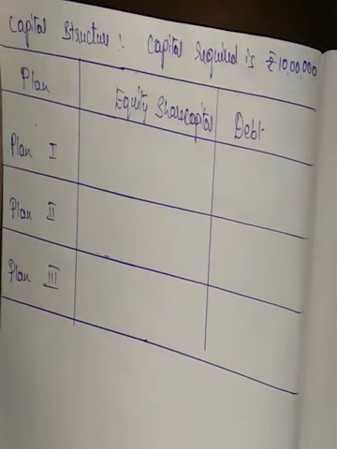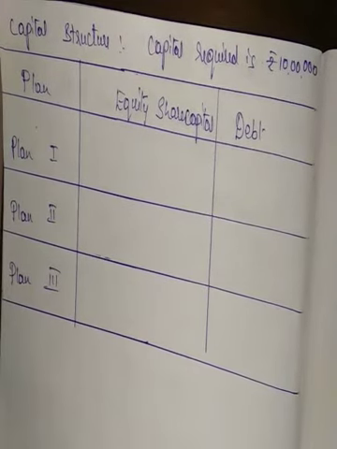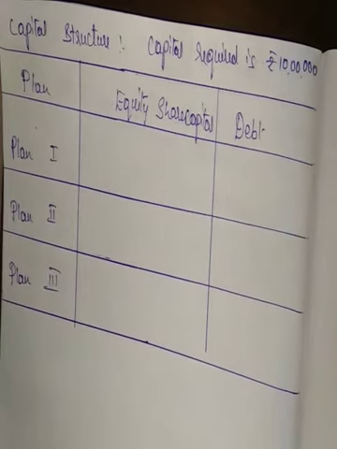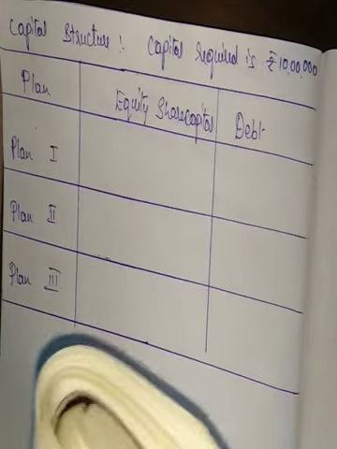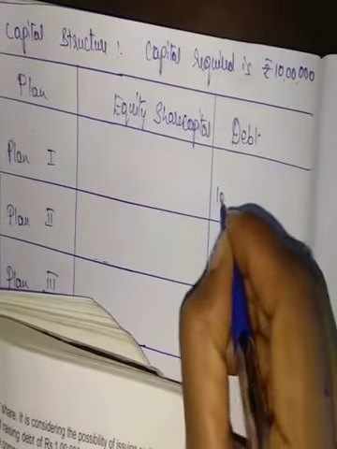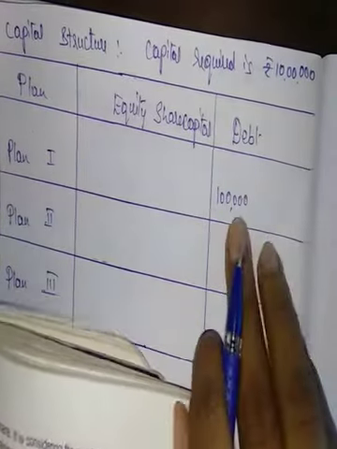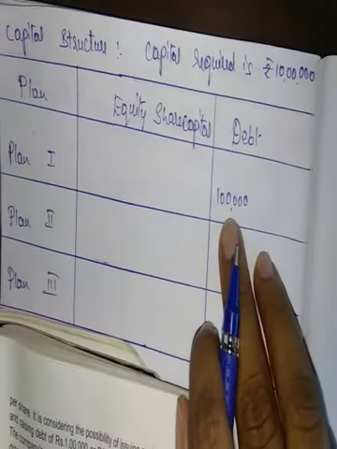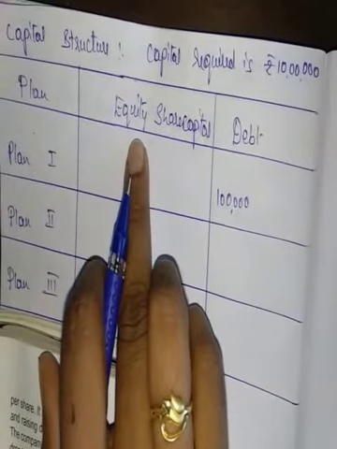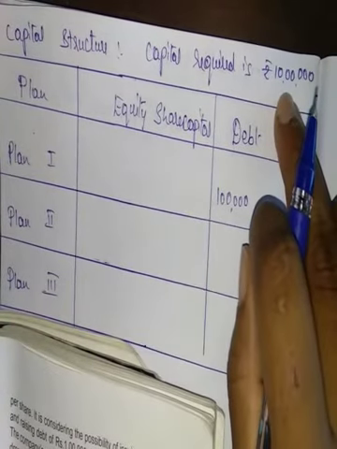To determine the rate of interest, we need to prepare the capital structure here. The first plan is raising a debt of 1 lakh. If debt is raised up to 1 lakh rupees, then what about equity share capital? Total capital required is 10 lakh.